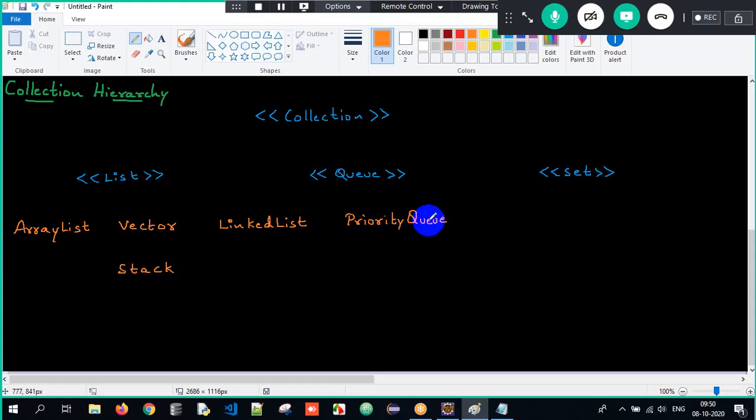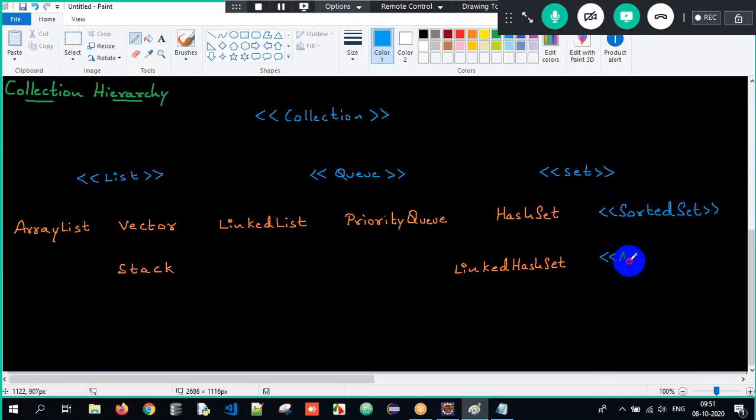And then under set here we have the HashSet class, and we also have a class called LinkedHashSet. Then first of all we have an interface called SortedSet.